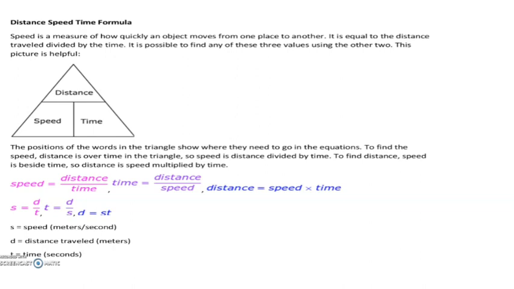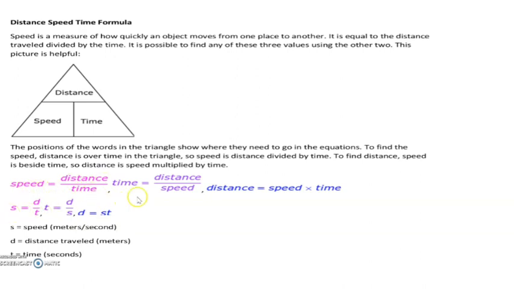It is possible to find the relation between distance, speed and time, and it can be represented with the help of this triangle. You can see a triangle here, with distance on the top, speed here, and time here. Speed is equal to distance by time. Time is equal to distance by speed. Distance is equal to speed into time; you have to take the product. So this is the relation, and it is written here.